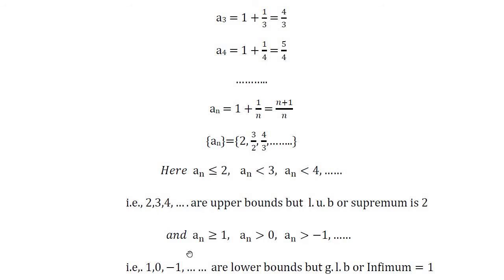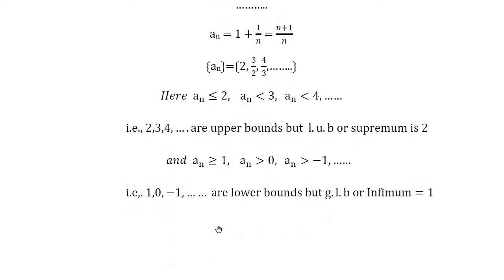Which means 1, 0, minus 1, and so on are the lower bounds of the sequence an. Among these lower bounds, 1 is the greatest number satisfying the condition. That's why 1 is generally called the greatest lower bound or infimum of the sequence. So in this problem, 2 is the supremum and 1 is the infimum.